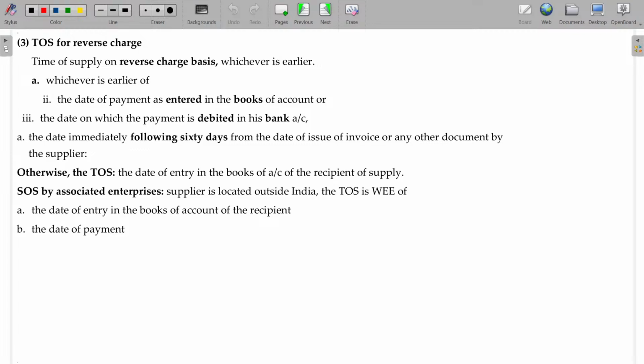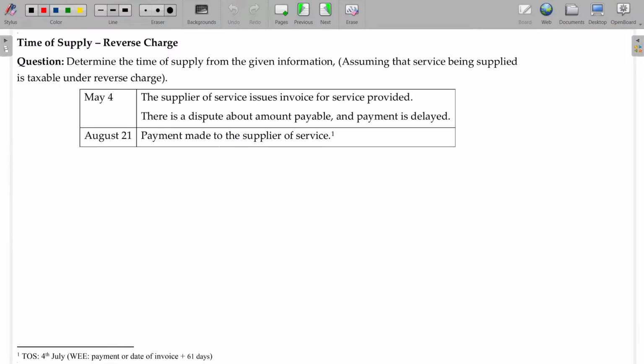And reverse charge. Already we completed the reverse charge also. Reverse charge, 60 days. Come on. Determine the time of supply from the given information, assuming that the service being supplied is taxable under reverse charge. On May 4th, the supplier of services issues an invoice for the service provider. There is a dispute about the amount payable and the payment is delayed. Okay, anyhow, bill of supply date plus 61 days will be taken, whichever is earlier, in case of reverse charge.